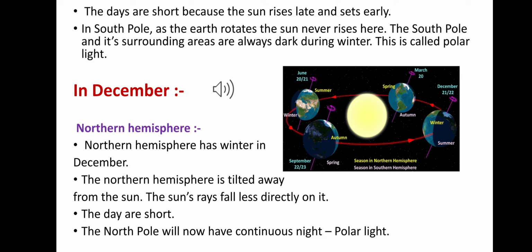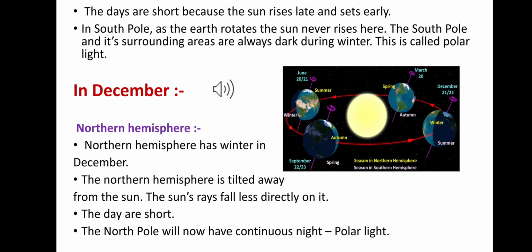Okay, and in the southern hemisphere, in the month of June, the days are short because the sun rises late and sets early. And at the south pole, as the earth rotates, the sun never rises, so the south pole and its surrounding areas are always dark during winter.